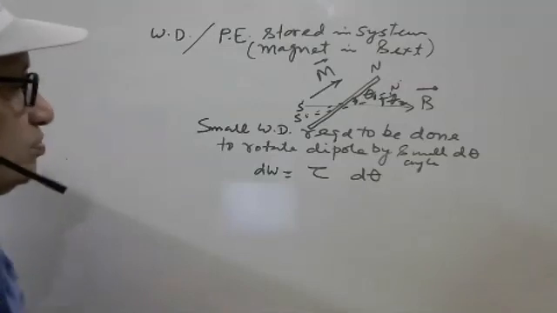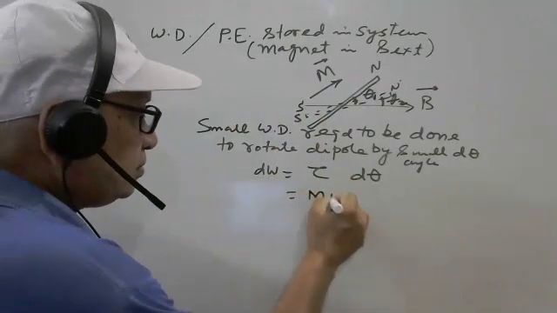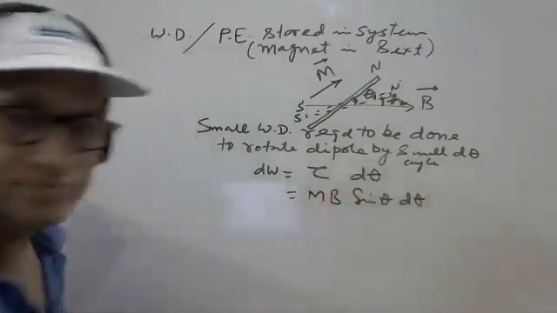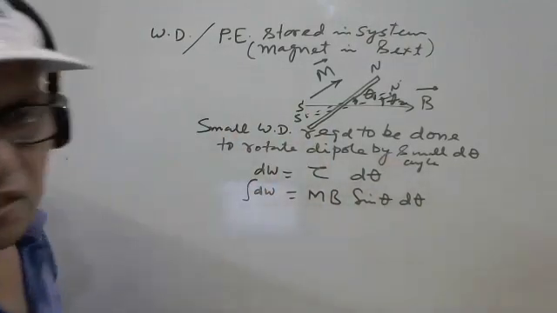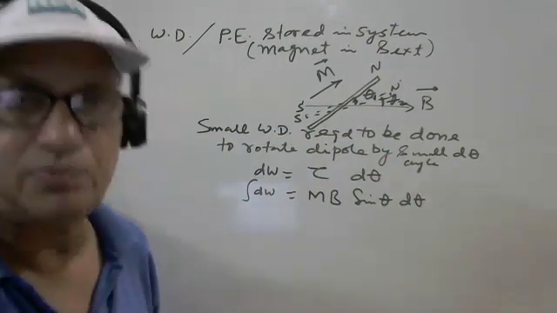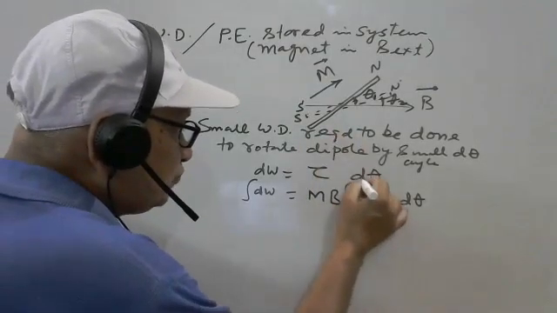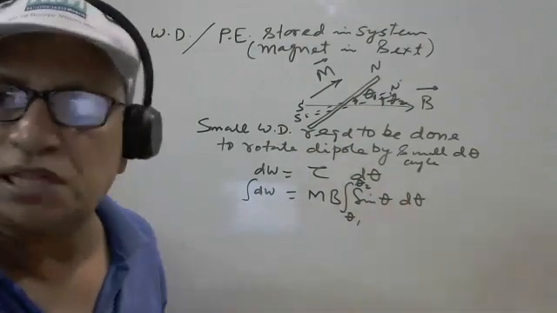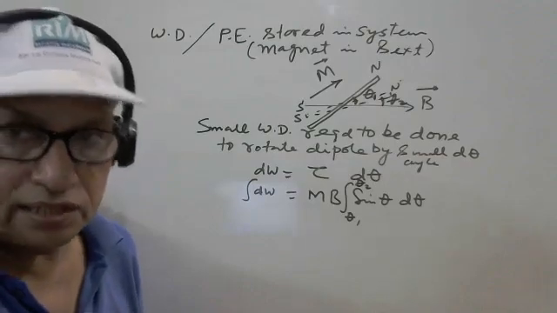Good. Putting the value of torque here, it is mB sine theta d theta, and to find the total work done, we have to integrate it from the initial position to the final position. Initial position means theta 1 and final position theta 2, so this is the limit theta 1 to theta 2. Is it okay?